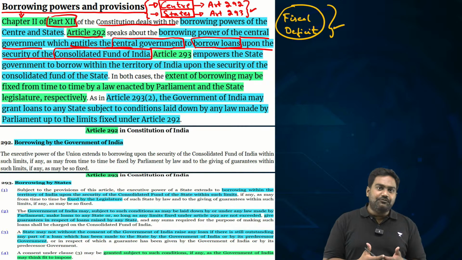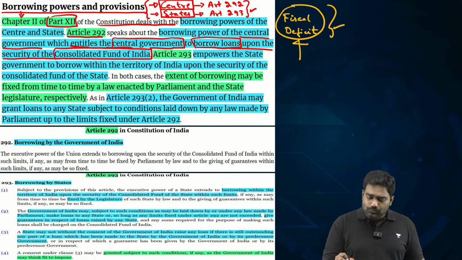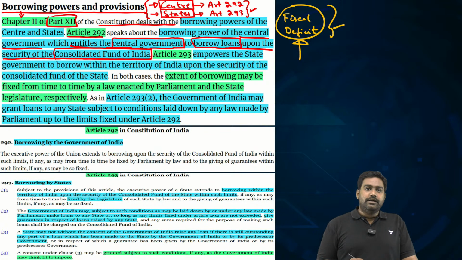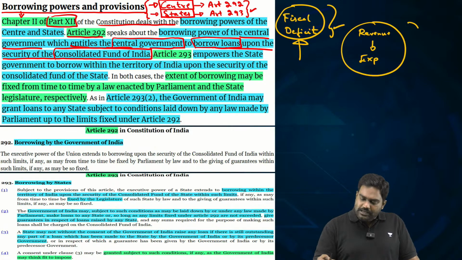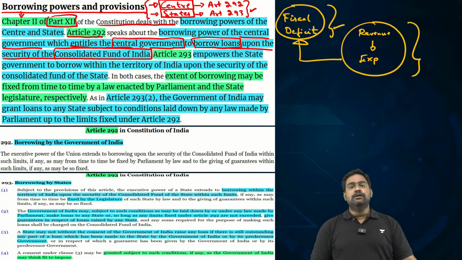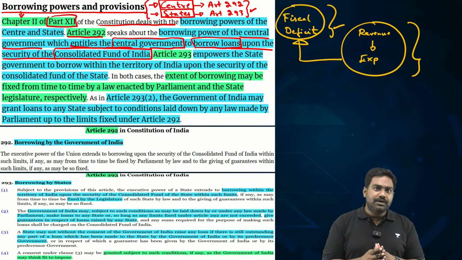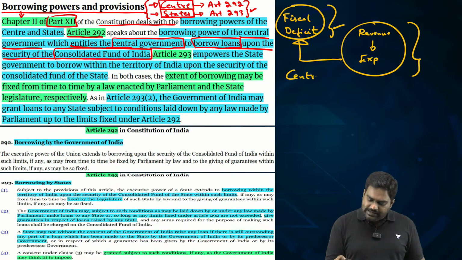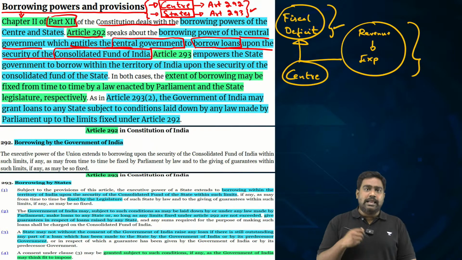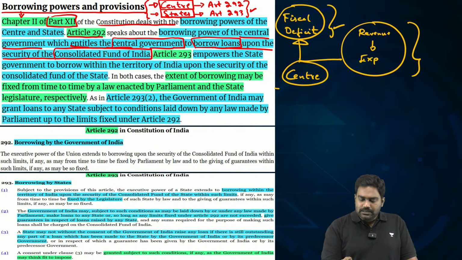Sometimes it becomes necessary for the government to borrow from the markets and raise fresh funds in order to provide for development and welfare, especially when the revenue is not sufficient to match the expenditure. It becomes necessary to run a fiscal deficit, and a healthy fiscal deficit which is manageable is absolutely fine. As long as it is within manageable limits, as long as the government can honor these obligations and liabilities, a healthy fiscal deficit is absolutely fine.